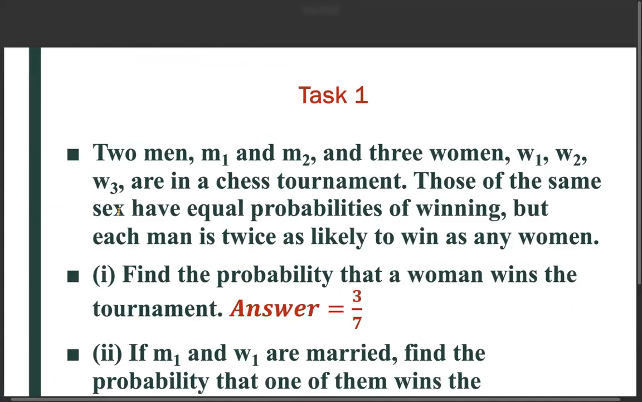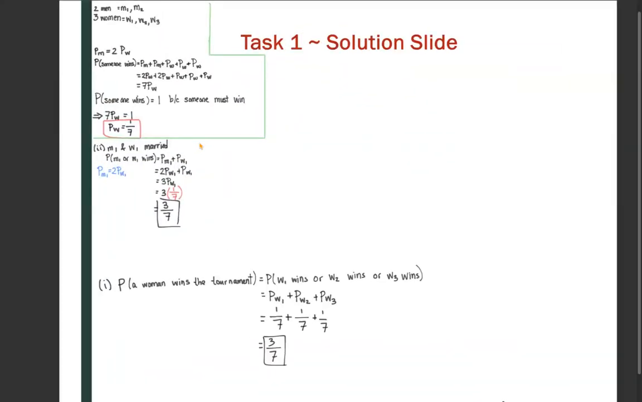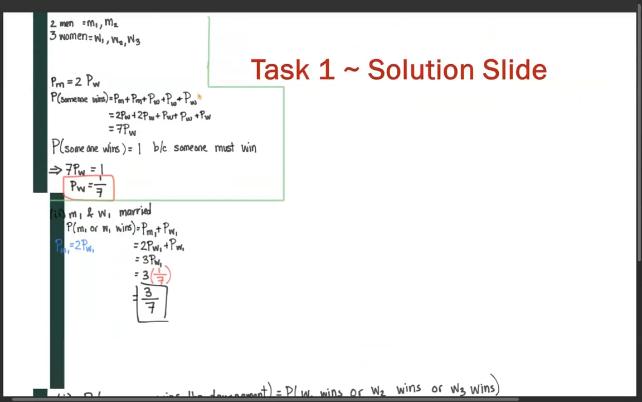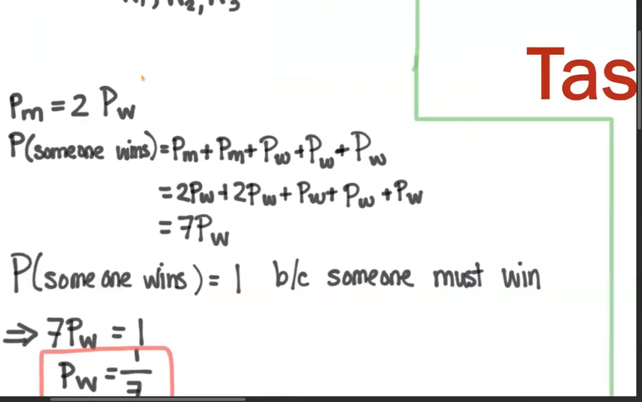So here I have, let PM denote the probability that a man wins. So we were given that those of the same sex have equal probabilities of winning, but each man is twice as likely to win as any woman. So that would mean that PM equals 2 times PW. So in other words, the probability of a man winning equals 2 times the probability of a woman winning.